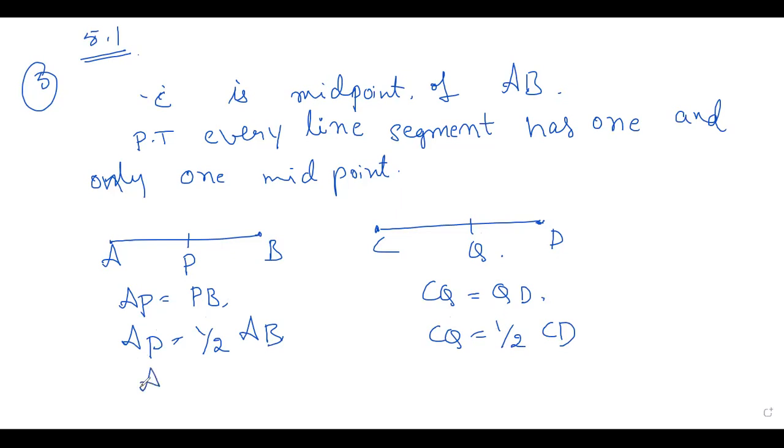Then AP is equal to, what can you write here? CQ. If you look at the two figures, what can you write?